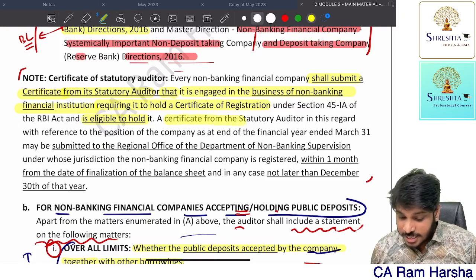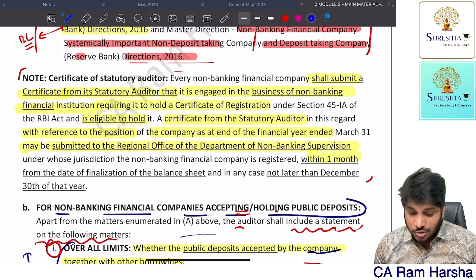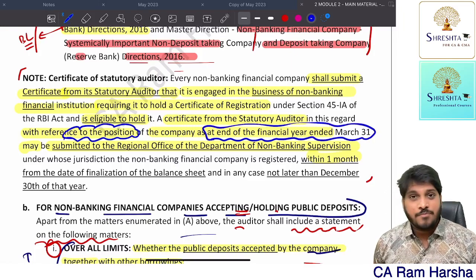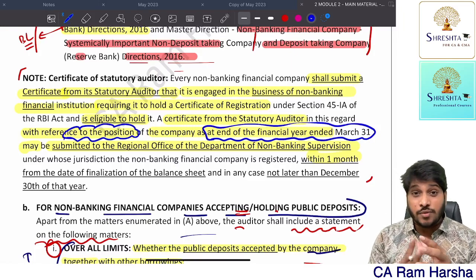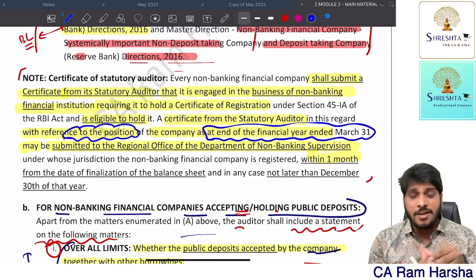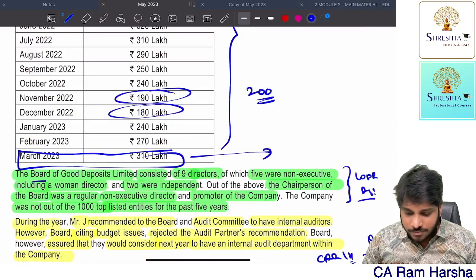And they should also get a certificate from the statutory auditor with reference to the position as at the end of the financial year, 31st March, to the regional director, within 1 month. So the company has to talk about the position. Position means what? Net owned funds position. So at the end of the financial year, we need to observe it. Whether every month or every quarter the NBFC maintains net owned funds position is not required.